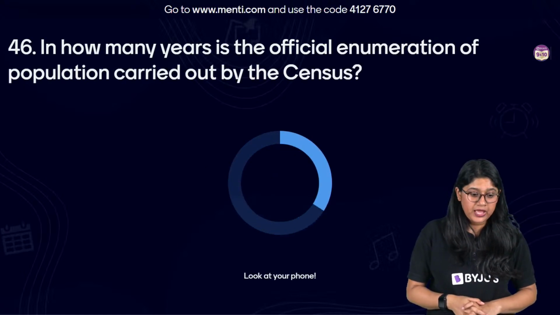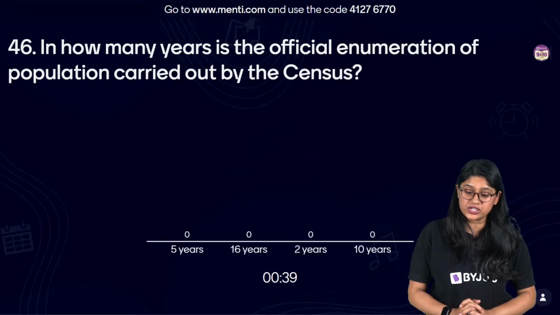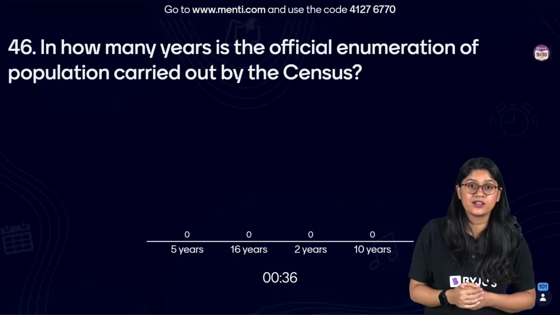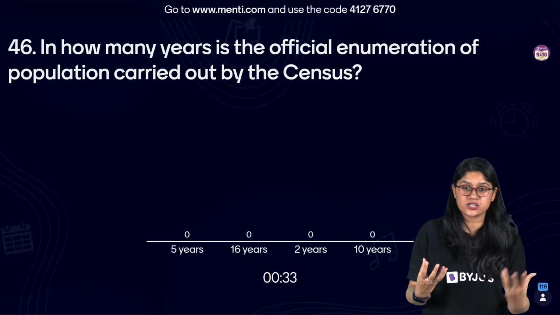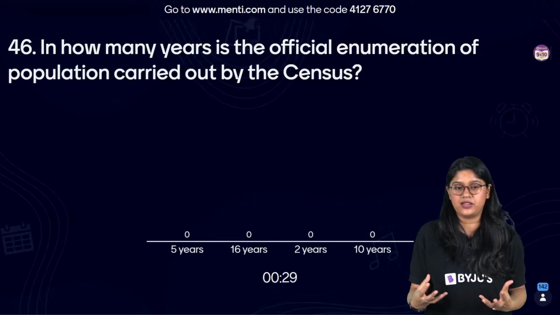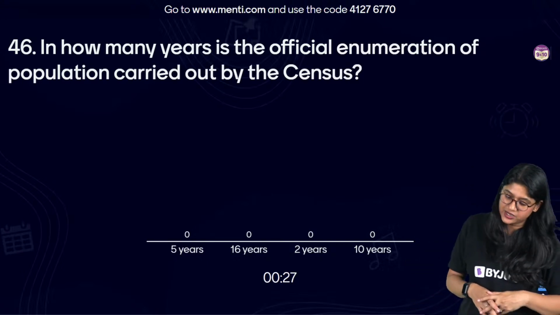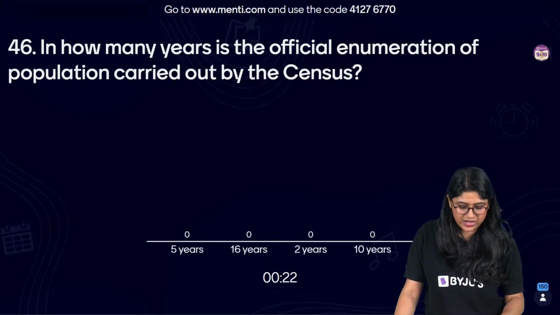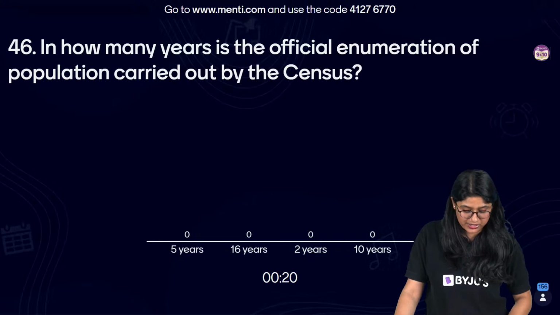Here we go. In how many years is the officially enumeration of population carried out by the census? So kitne saalon mein, when the population is officially counted, we understand it. 5 years, 16 years, 2 years or 10 years? I'm sure it's a very easy thing. You will be able to answer this question.